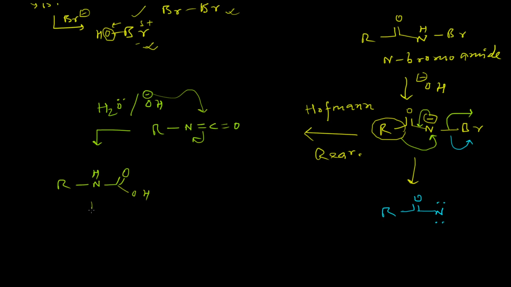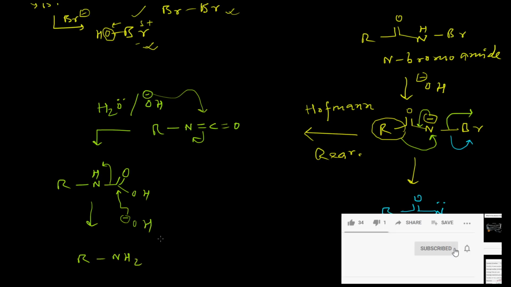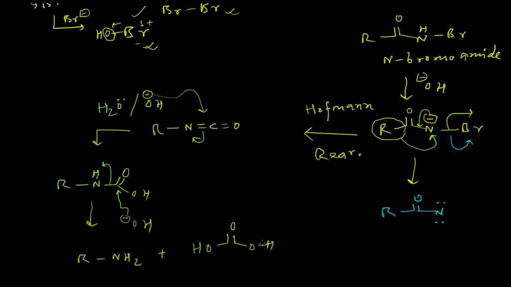This will eventually undergo a nucleophilic attack by the OH minus, which will lead to the formation of the amine, and carbonic acid will also form, which will essentially degrade into carbon dioxide and water.